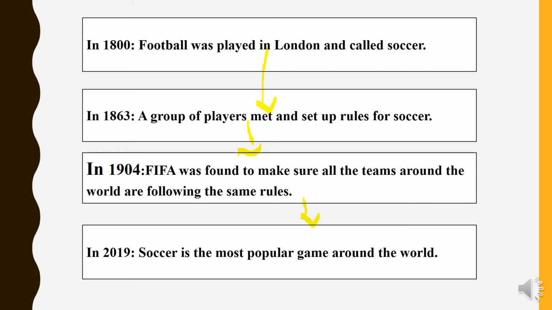So what happened in the 1800s? Football was played in London and called soccer. In 1863, a group of players met and set up rules for soccer. In 1904, FIFA was founded. In 2019, which is nowadays, or 2020, soccer is the most popular game around the world. So these are two forms of questions that may be asked.